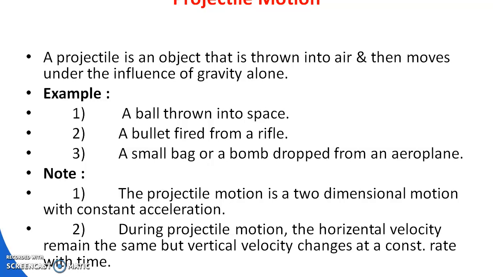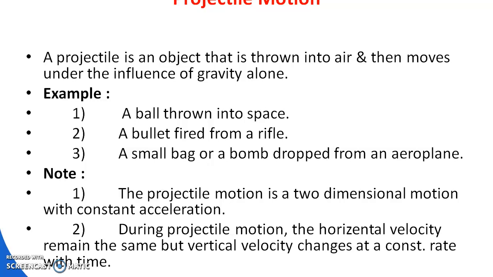That means when the cricket ball is moving, it moves under the influence of gravity alone. Inside it there is no fuel, no engine. For example, if a rocket is launching or an aeroplane is taking off, this is not projectile motion because it is influenced by fuel and has an engine. A bullet fired from a gun is an example of projectile motion.